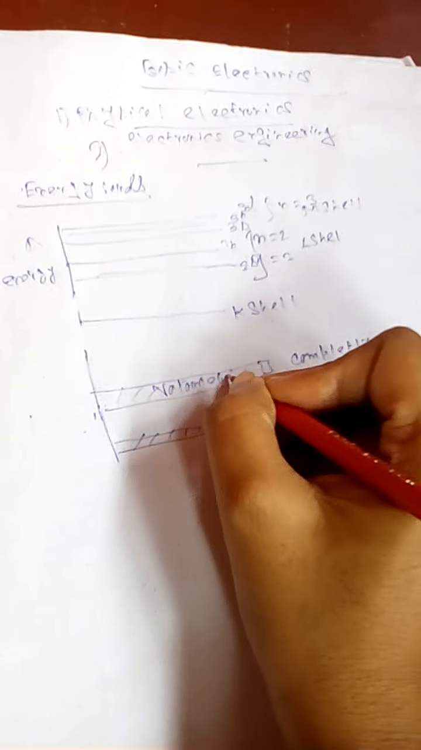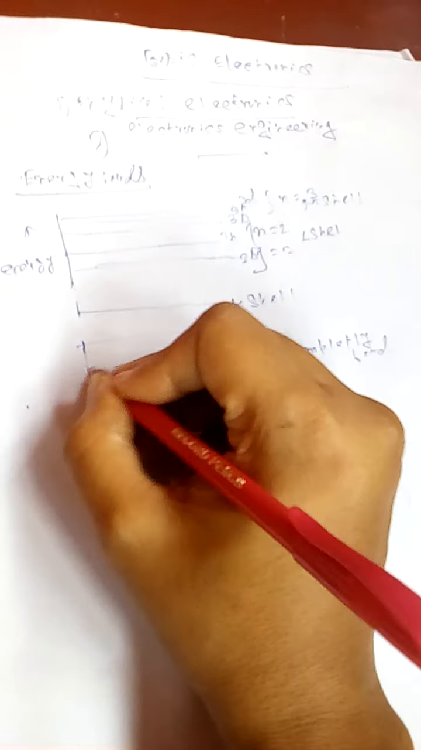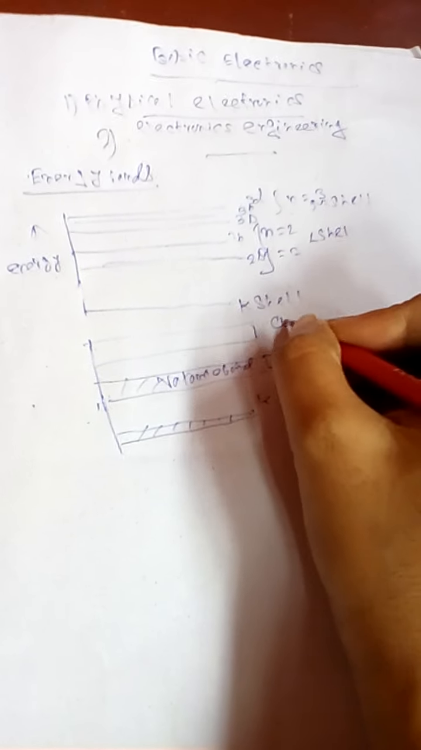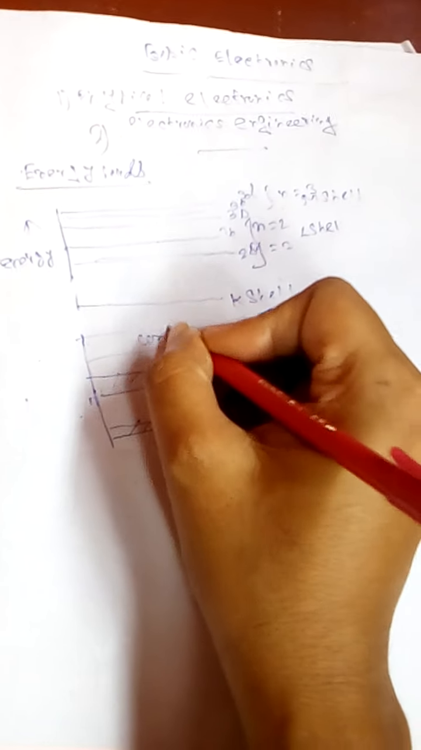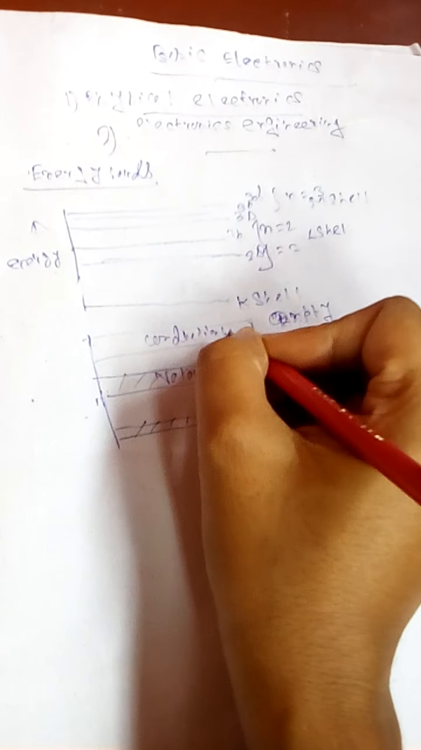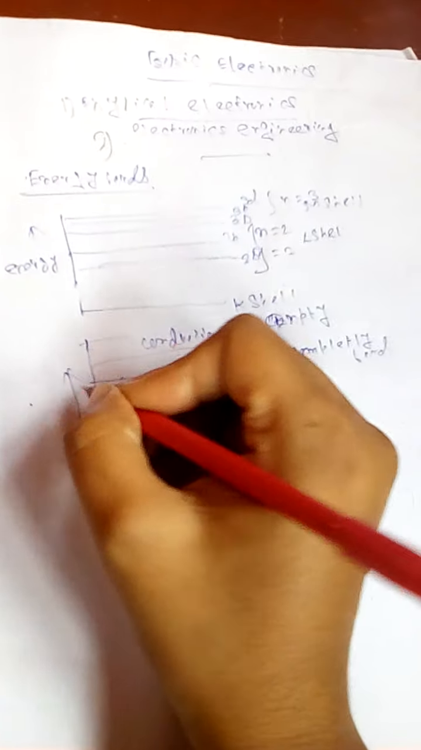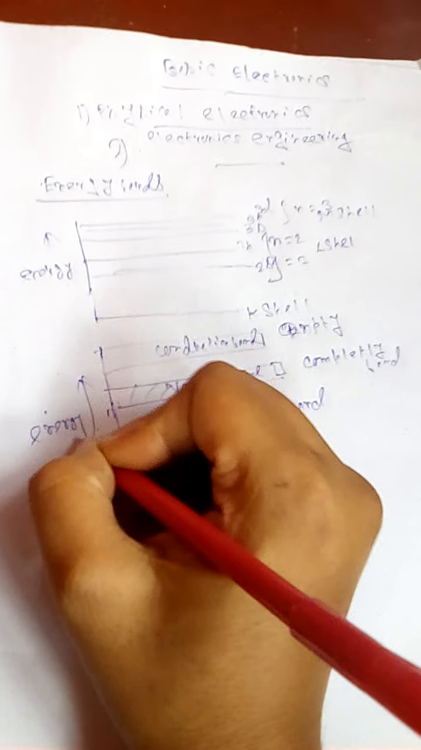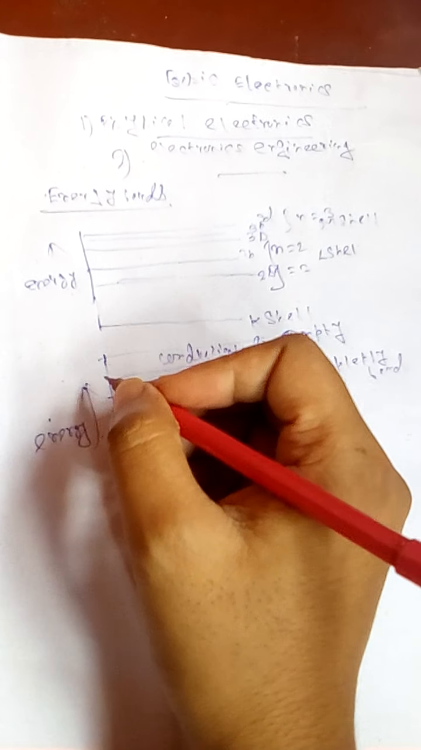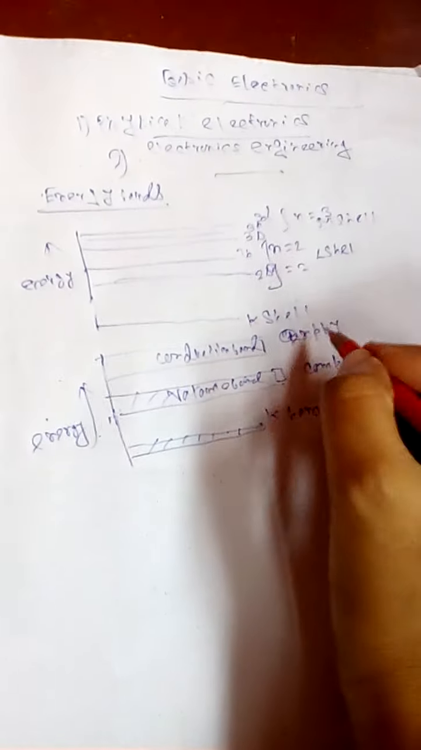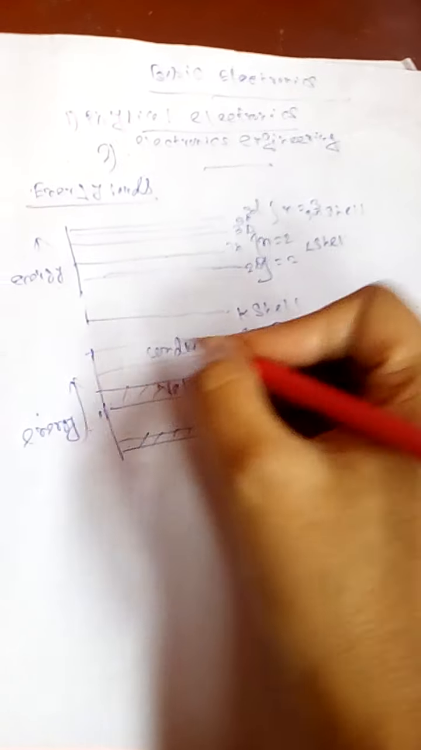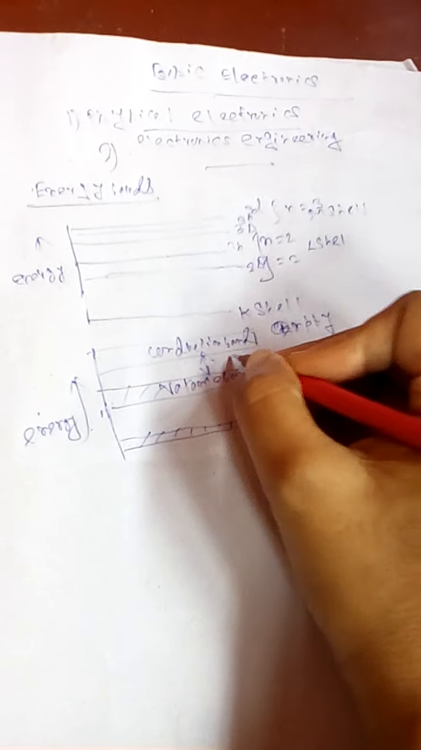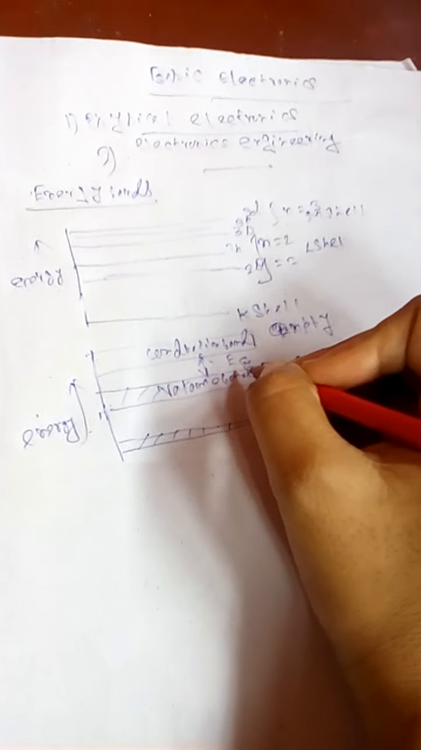This is the valence band, and the empty band is the conduction band. This is the energy. So the difference between the conduction and valence band is denoted by the forbidden gap. This gap is called the forbidden gap and is denoted by Eg.